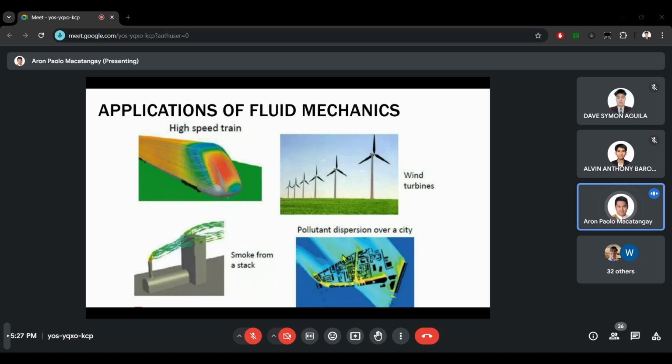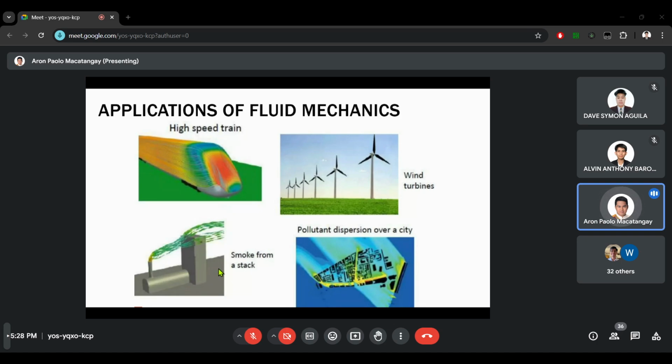Wind studies are also done. One application is for the smoke from a stack, for example in a refinery. The stack in the refinery is kind of the exhaust. It's similar to the exhaust of the car, but placed in a refinery. So the waste products of the refinery are burnt or disposed in the stack.